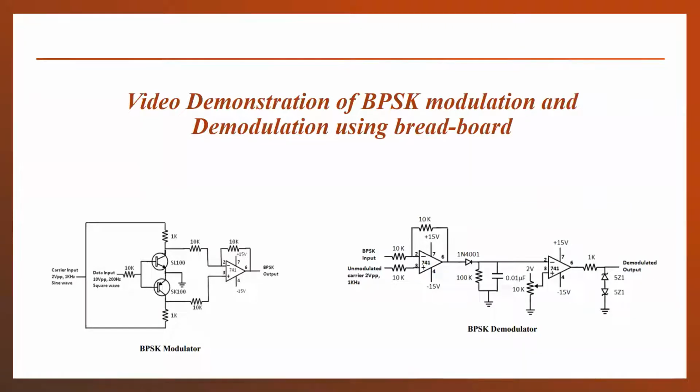Two demonstrations have been provided for the BPSK modulation and demodulation using a breadboard and using a trainer board. So using the breadboard, I have mentioned here two circuitries. This is the BPSK modulator, where two signals are provided to a balanced modulator. We have to use a multiplier, or we can say a balanced modulator. The balanced modulator is built using two transistors in which two inputs are provided, the data input and the carrier input. After this is an amplifier which will amplify our signal and provide the BPSK output. And this is the envelope detection process of BPSK demodulation.